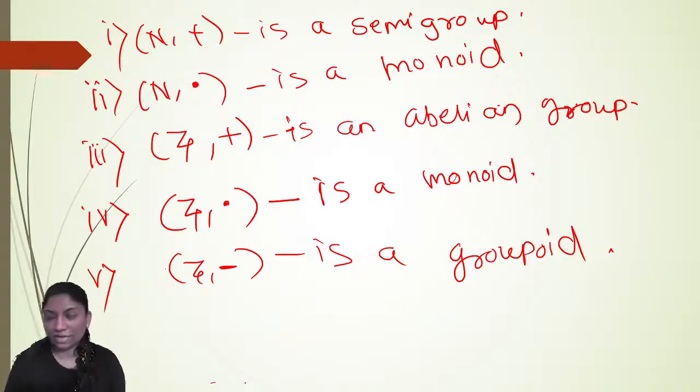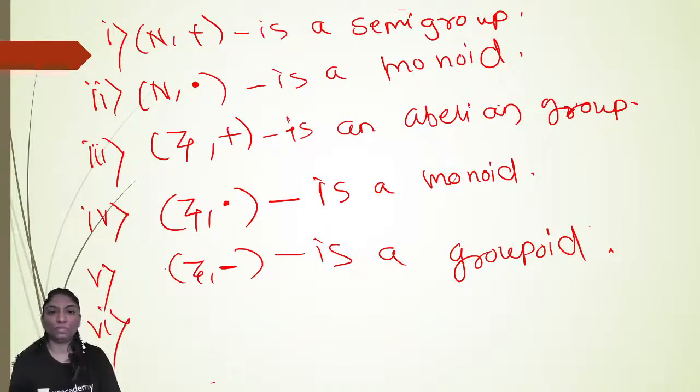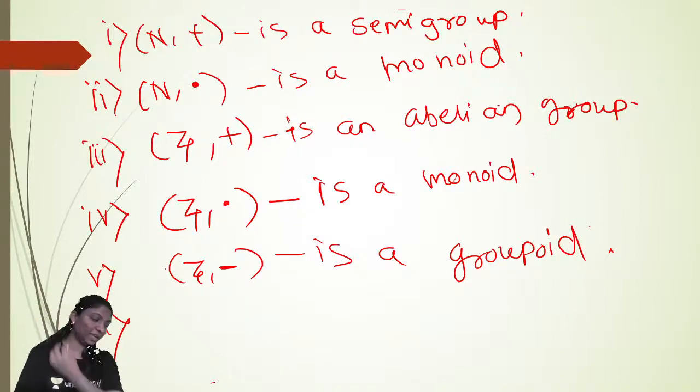So I hope you are getting it clear how to show whether a structure is a group, semi-group, abelian group, monoid, or groupoid. I have given an example of each. First is a groupoid, which satisfies only the closure property. Then a semi-group, which satisfies only closure and the associative property. Then a monoid, which satisfies closure, associativity and existence of identity. And we'll see the group, and one more example, only a group instead of an abelian group, which forms a group.